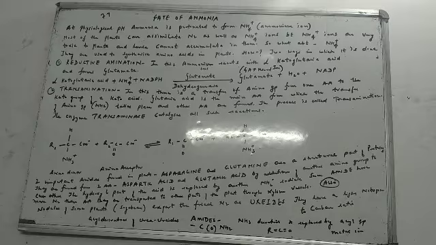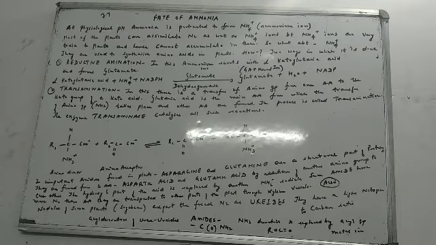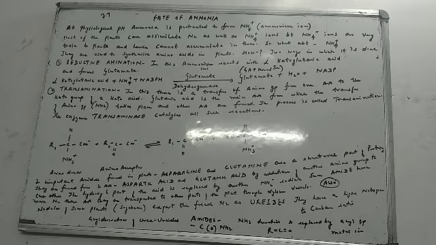So this is all about the fate of ammonia. We said two things happen to ammonia. Ammonia is first converted to form amides, and then the amides are used to synthesize amino acids in plants by two methods, reductive amination and transamination. In reductive amination, ammonia reacts with alpha ketoglutaric acid, an organic acid, and forms glutamate, that is glutamic acid, plus NADPH. Always remember the name of the enzyme, it is glutamate dehydrogenase.